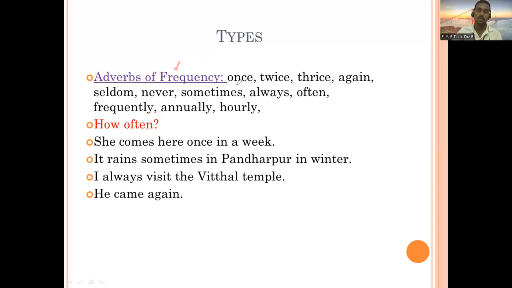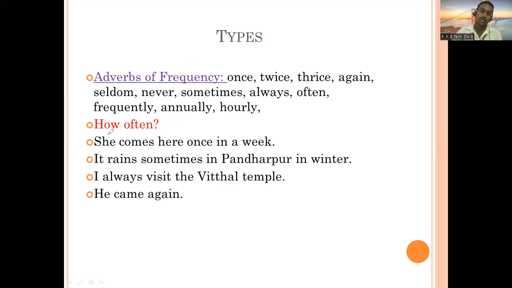For example, here is the list of adverbs of frequency: once, twice, thrice, again, seldom, never, sometimes, always, often, frequently, annually, hourly. You can also think of monthly, quarterly. Maybe there are so many words which talk about frequency, and they talk about how many times a particular action is done. किती वेळा एखादी क्रिया होते.